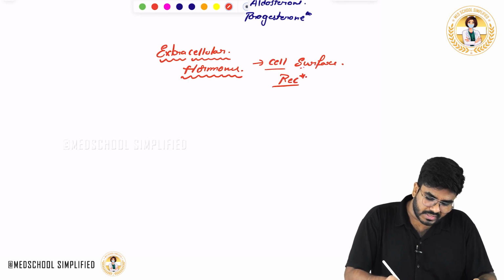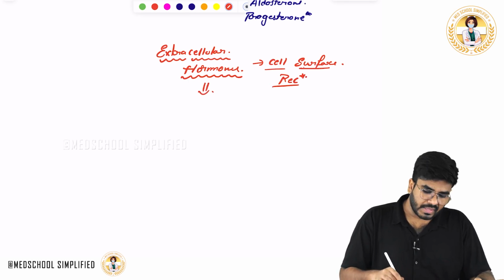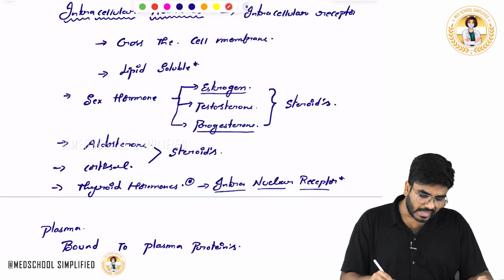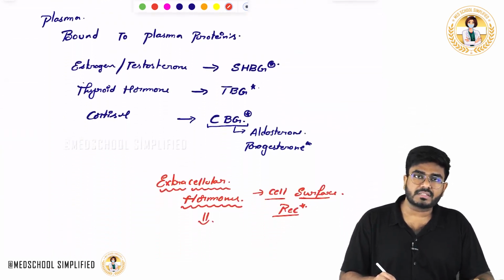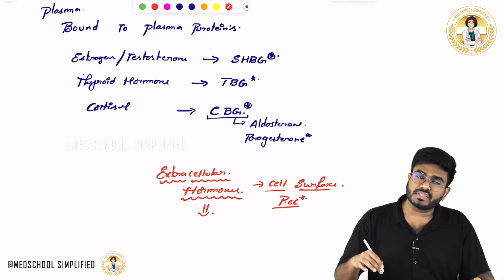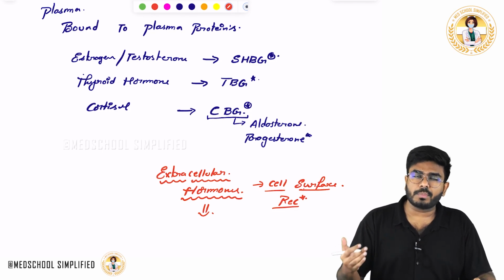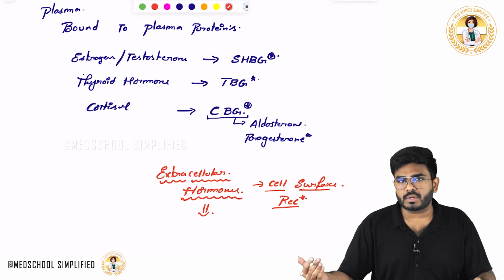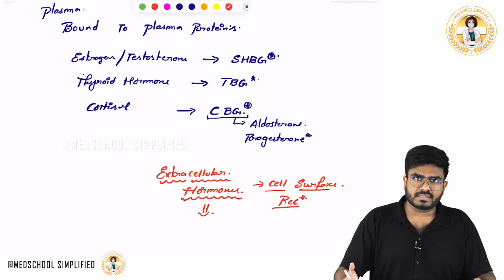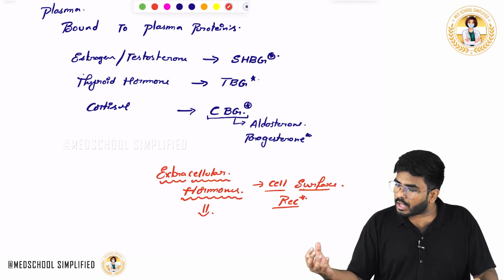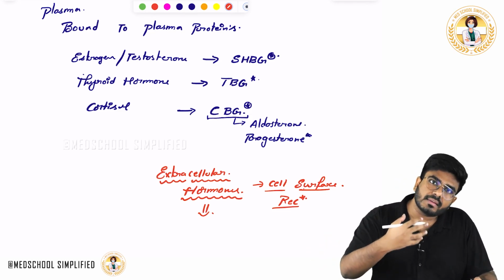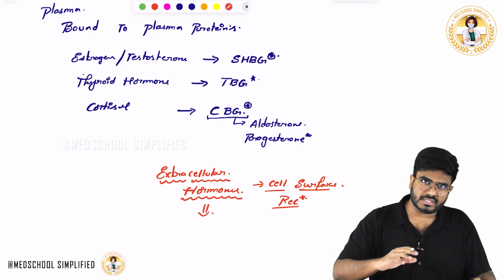Now, they use secondary messengers. See, these intracellular hormones do not have any secondary messenger system. They directly enter into the cell, bind with their receptors within the cell, and the hormone receptor complex is going to activate the transcription process and mediate their effects.